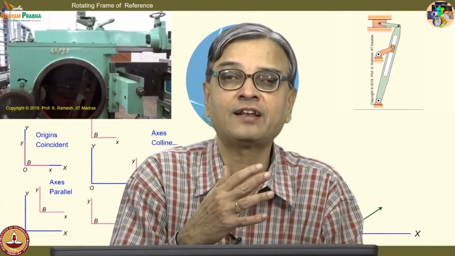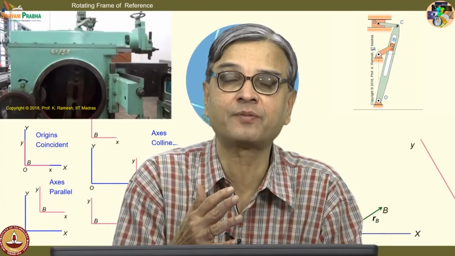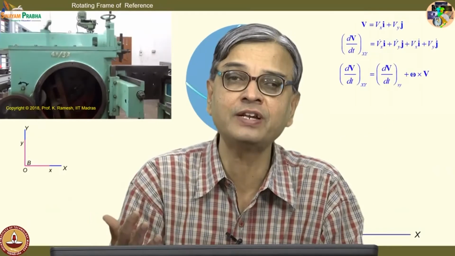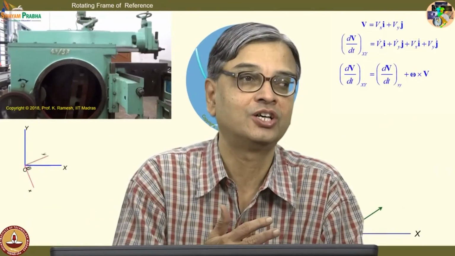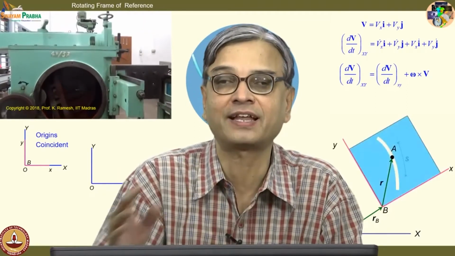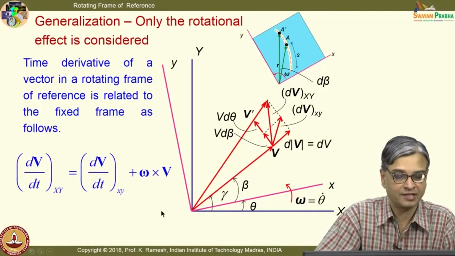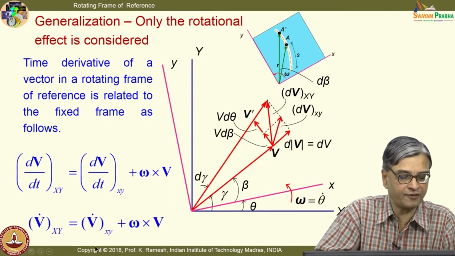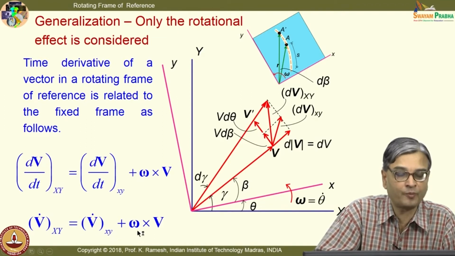When I have to find quantities with respect to a rotating frame, with respect to a fixed frame of reference, from a rotating frame of reference, how do you write them? So, when I want to find out the acceleration, I would use this systematically. Written down in another form, this is nothing but v dot capital Xy equal to v dot small xy plus omega cross v.